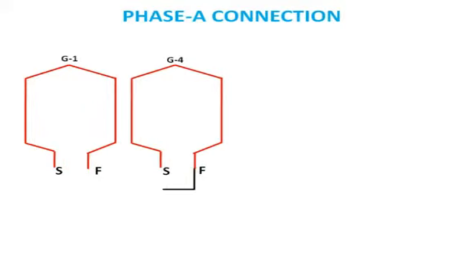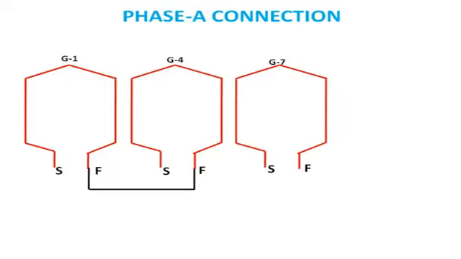In order to demonstrate the connection, we have taken a series connection demonstration. First, we will do the phase connection. As we have discussed, for series connection, the finish of the first coil group will be connected to the finish of the fourth coil group, after a two coil gap.